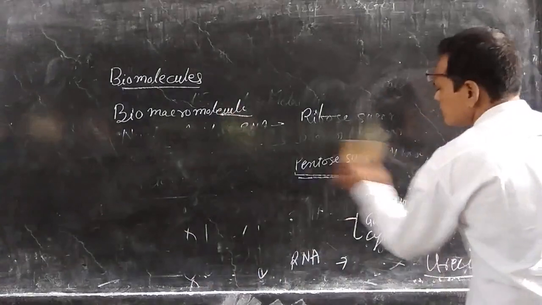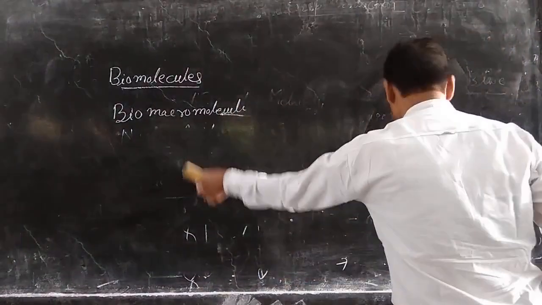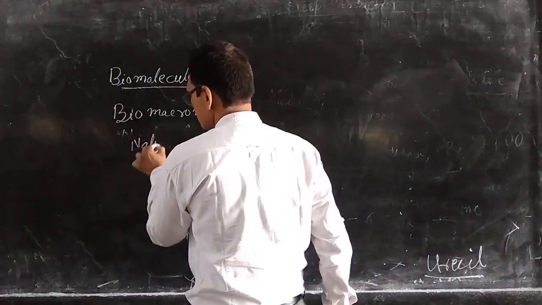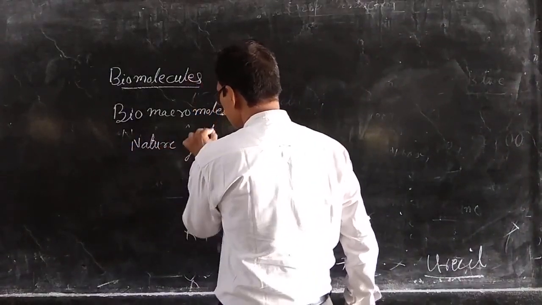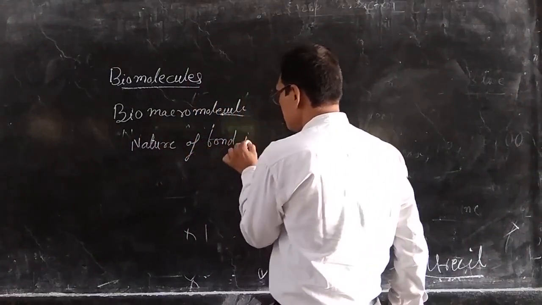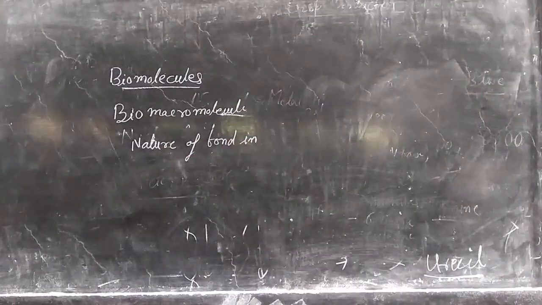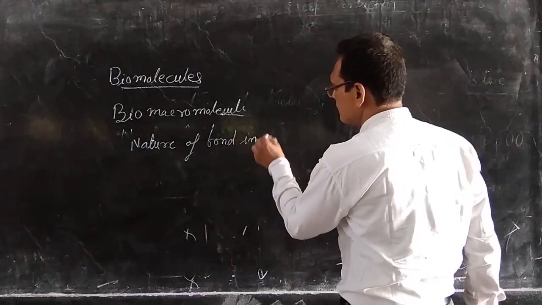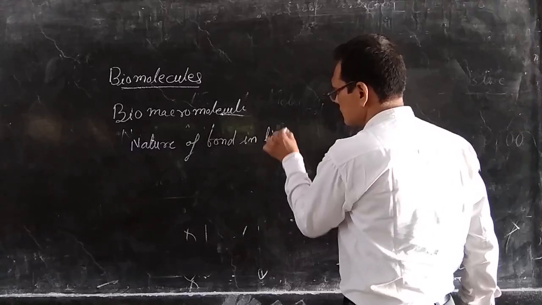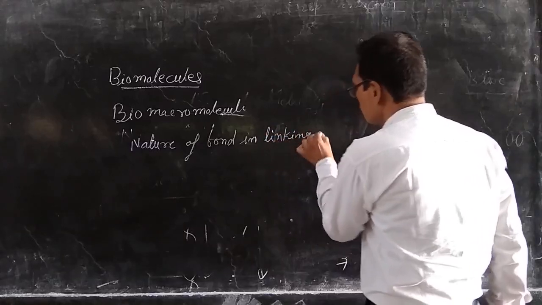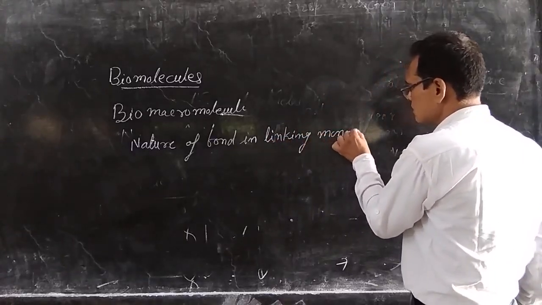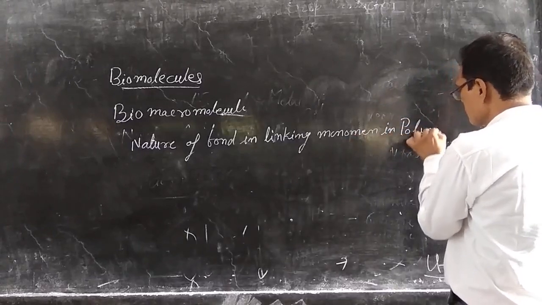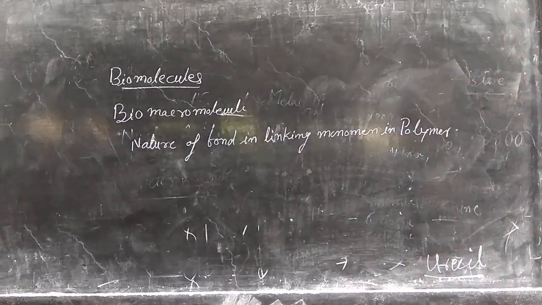The next topic is the nature of bonds in living organisms, or linking of monomers in polymers.